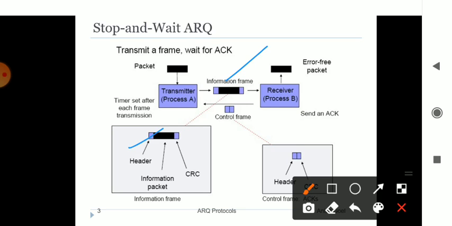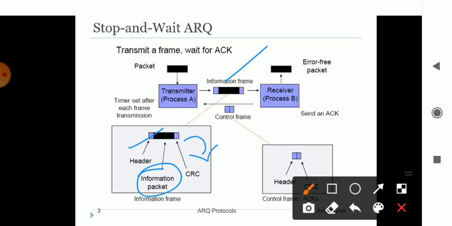When I am sending a letter to somebody, I write the destination address. So here also, when it is moving from one end to another end, where to reach, that information will be there in the header. And information is nothing but whatever data you are sending, it will be there in the information packet. And each and every frame will have a CRC check. If the information has certain errors, it will be rectified with the help of the CRC check.